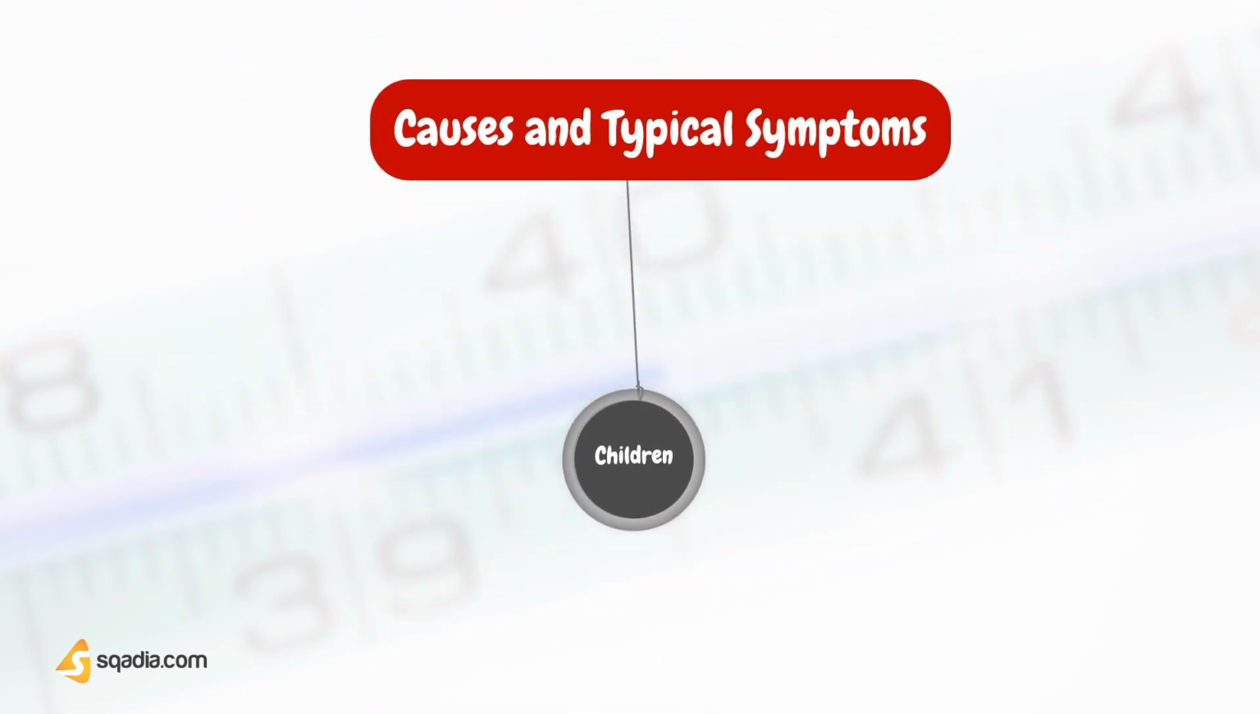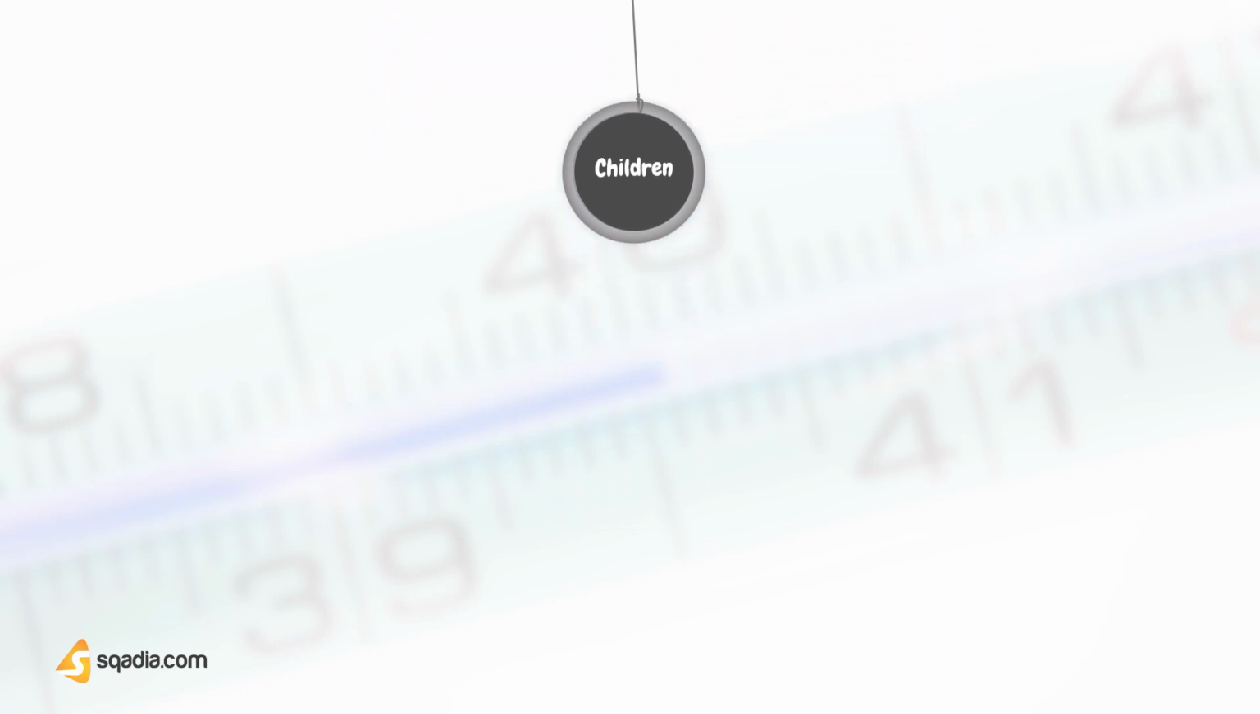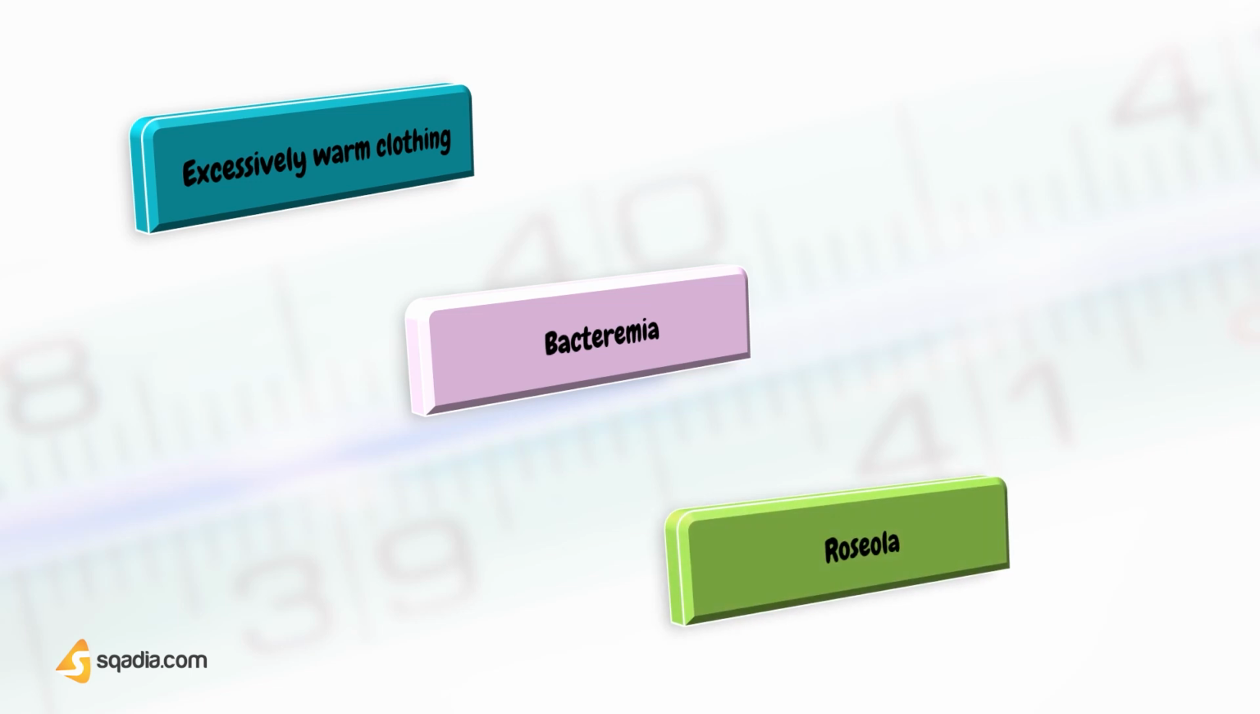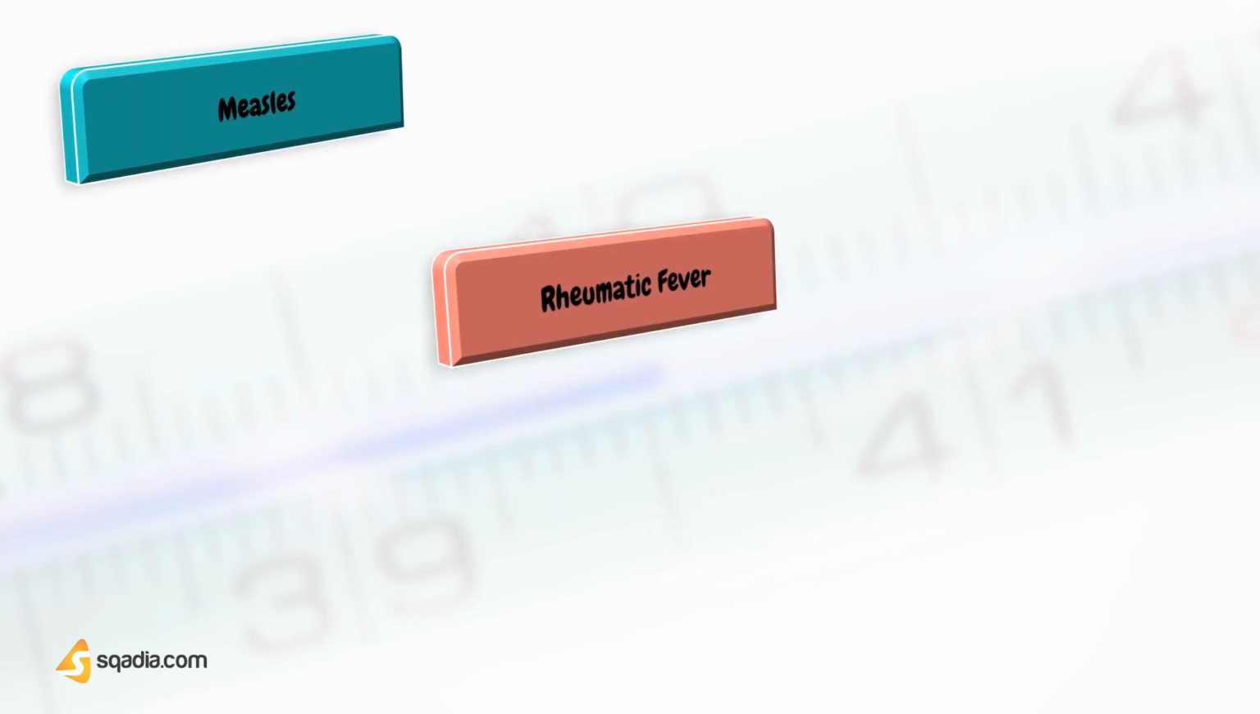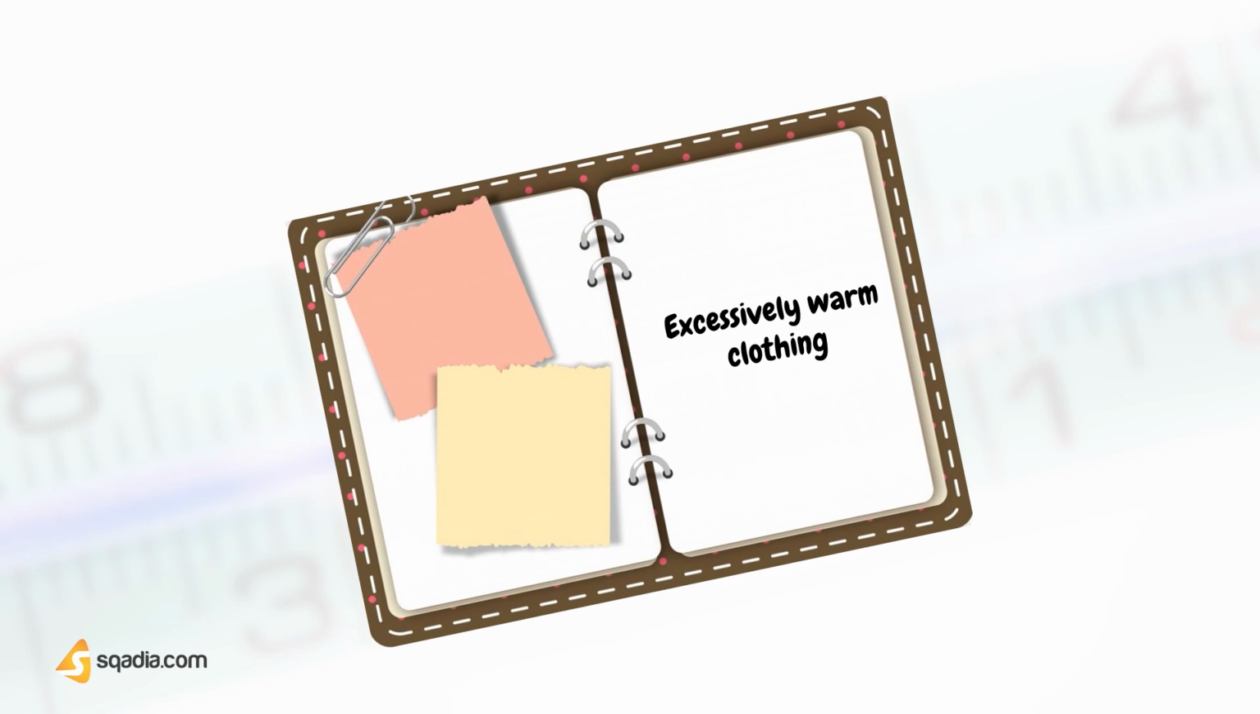Now, moving to the causes of fever in children and their typical symptoms. It includes wearing excessively warm clothing, bacteremia, roseola, measles, rheumatic fever, and scarlet fever. Too much clothing results in an increase of body temperature, but the temperature becomes normal when the clothes are removed.